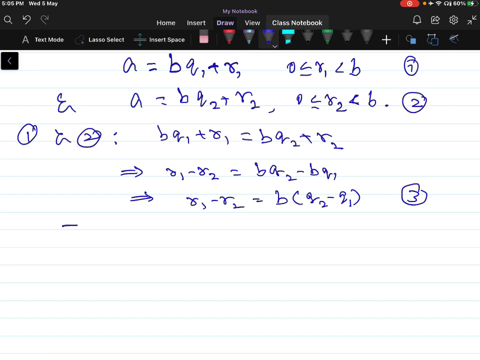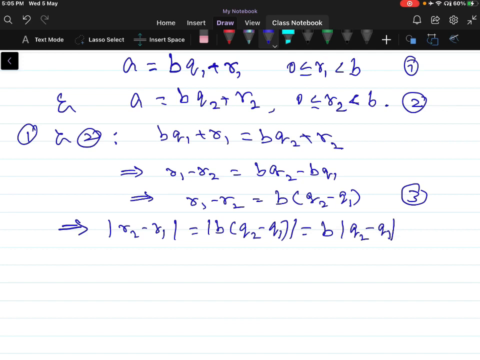Now let us take the modulus here. Modulus of R2 minus R1 is equal to modulus of B into (Q2 minus Q1). So this is equal to B into modulus of Q2 minus Q1, since modulus of B is the same as B, because B is positive here. This is equation number 4.